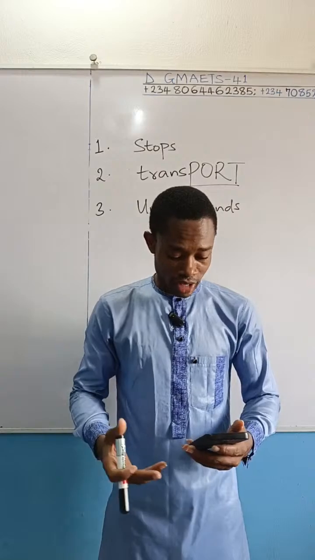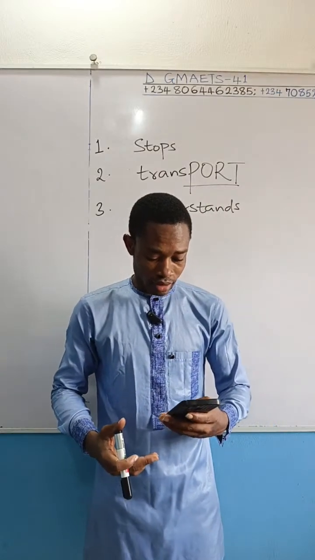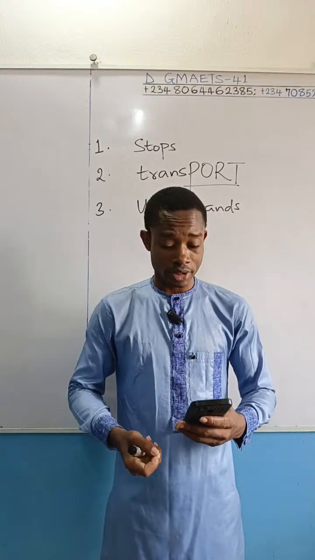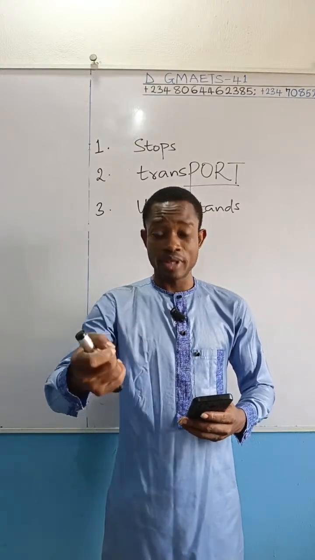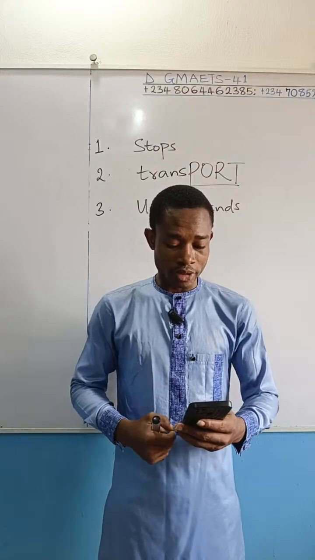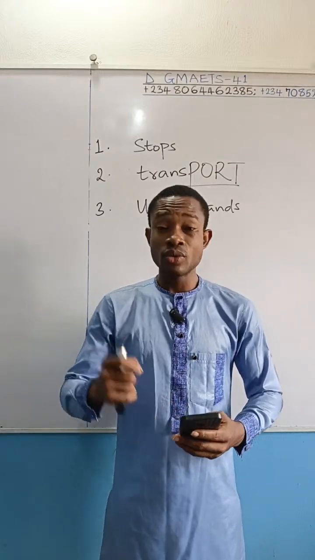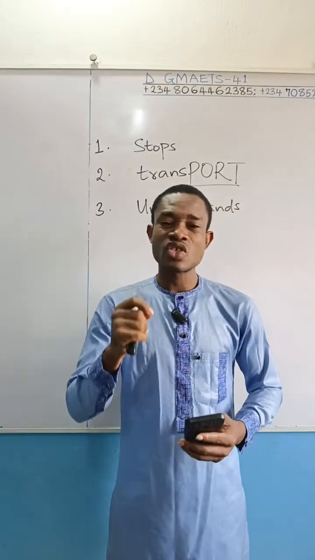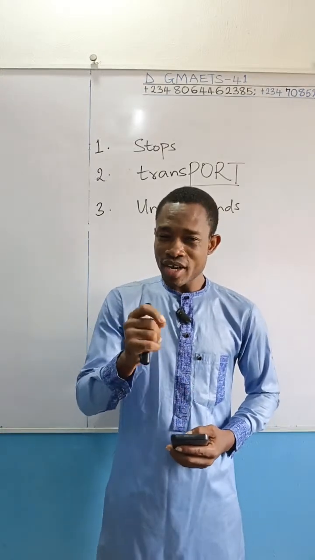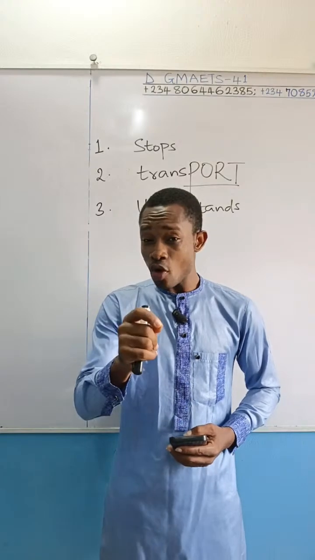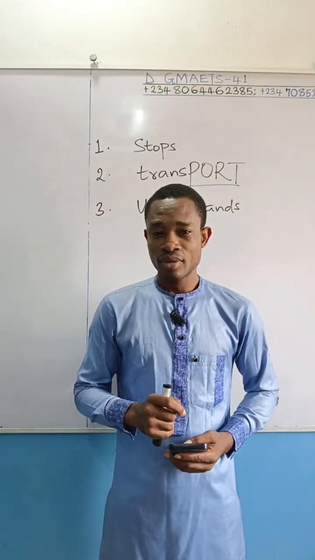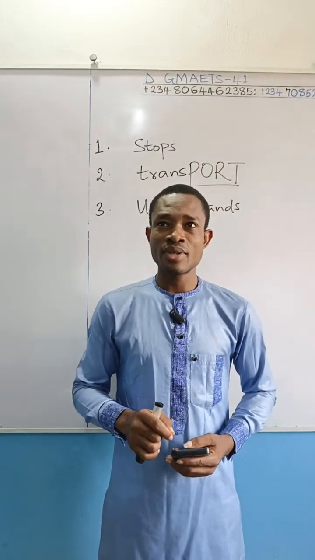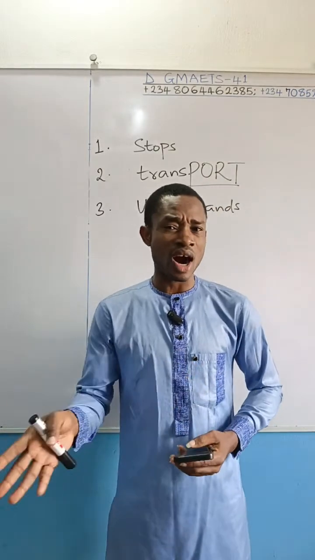For example, the first option says were. That's option A. B, were to be. Option C, are. Option D, was. Option A and option C, if we are not careful, we might go for any of them. But if you go for option A, were, then are you going to condemn option C, are?